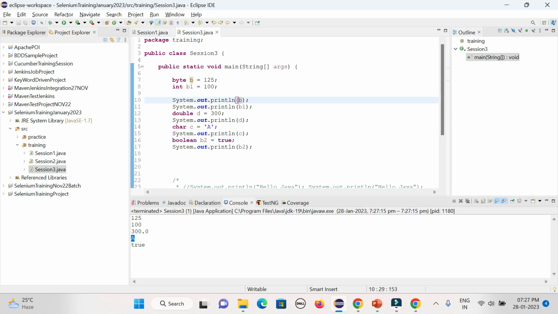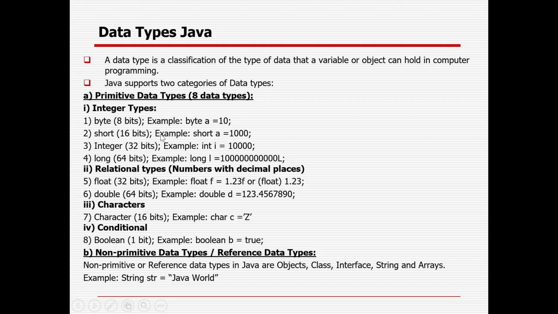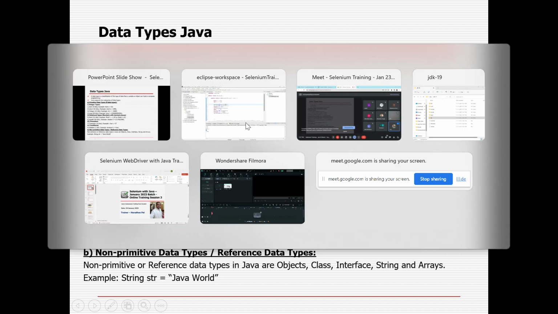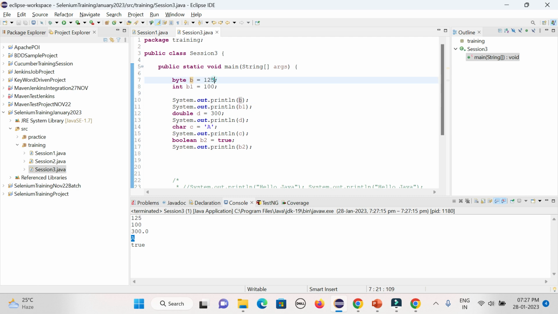Next thing is for the integer part, right? Whatever is an integer, is it possible to give something with a decimal point or some character value? Suppose, say, give something like that. Is it allowed? No, it will not allow. You could see the error message coming: type mismatch, cannot convert from double to byte. In case you are giving something called a, is it possible? No, because that is a string value. A combination of alphanumeric characters will be called a string.